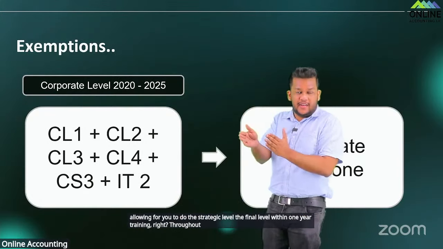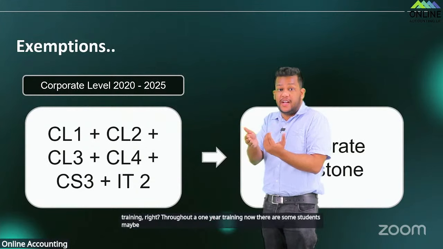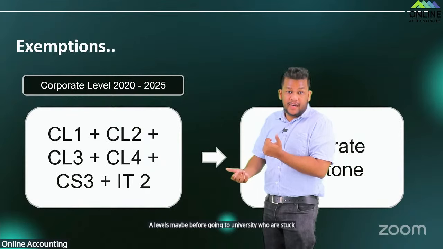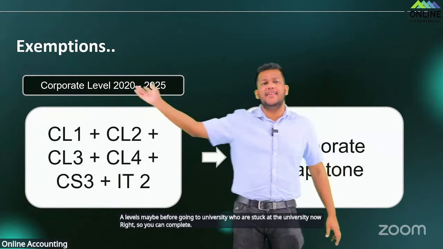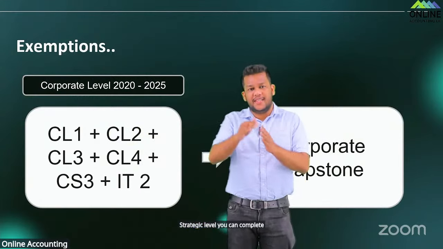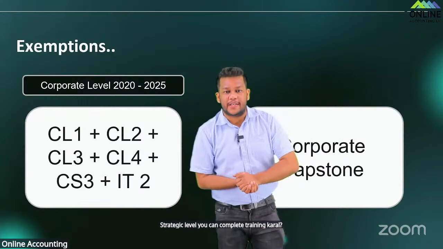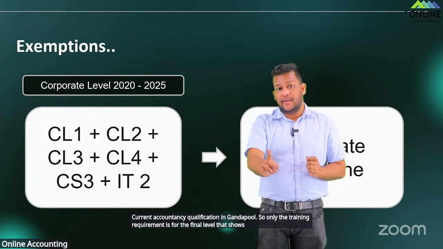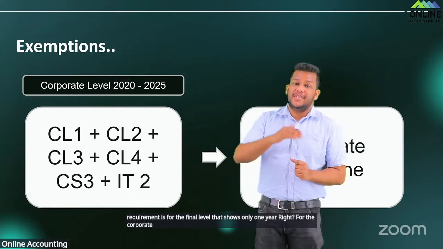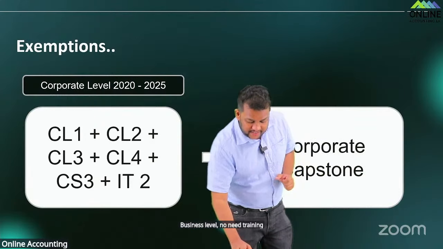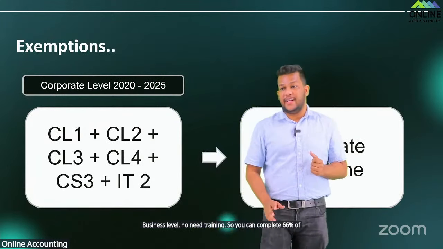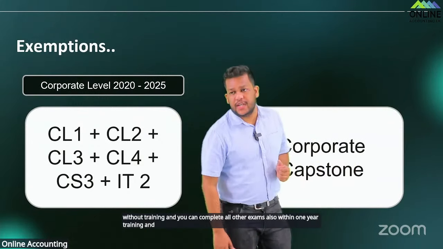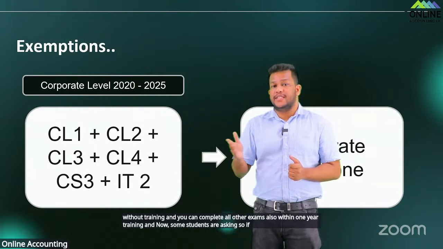Now there are some students who maybe completed 1 year of training after A levels, before going to university, who are stuck at the university now, right? So you can complete the strategic level, and then after that you can get the chartered accountancy qualification by training for 2 years. So the training requirement is only for the final level, and that is also only 1 year, right? For the corporate level, no need for training. Business level, no need for training. So you can complete 66% of the chartered journey without training, and you can complete all the other exams also within 1 year of training. And now some students are asking,